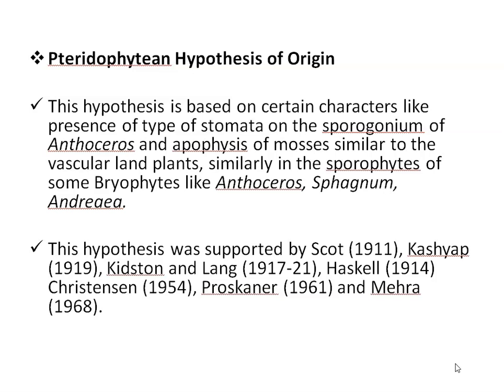Second is the pteridophyte hypothesis of origin. According to this hypothesis, bryophytes are descendants of pteridophytes. They evolved from pteridophytes by progressive simplification or reduction of structures. This hypothesis is based on certain characters like presence of stomata on the sporangium, and the apophysis of mosses similar to vascular land plants.